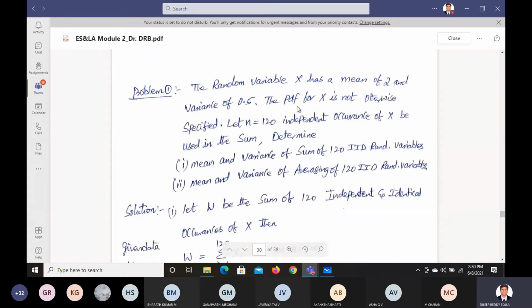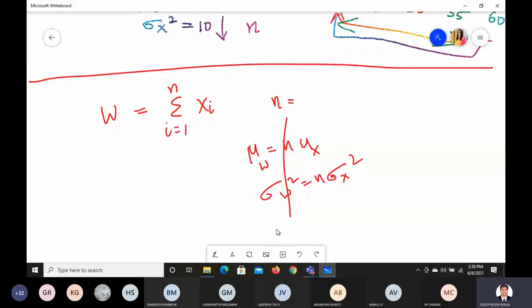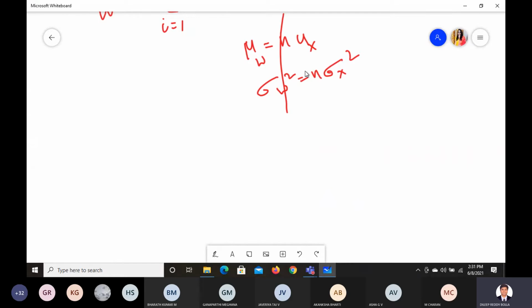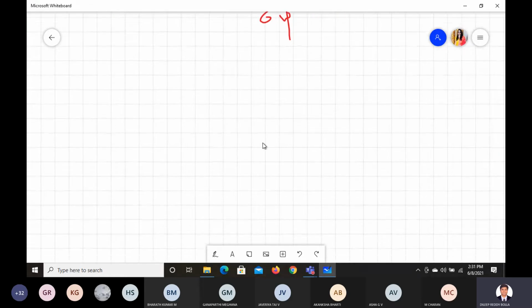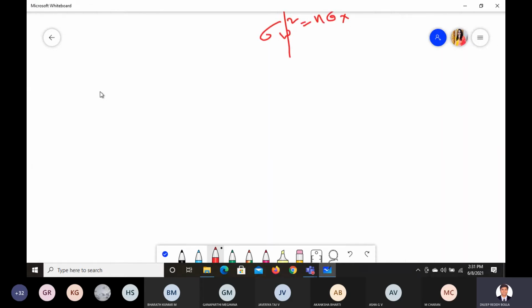From this problem you can understand there is a random variable x. The mean of that is 2 and the variance is 0.5. So how to write the given data for this problem? For this problem, they are giving the mean value. The mean value is given by mu, and it is given as 2. And they have given the variance.